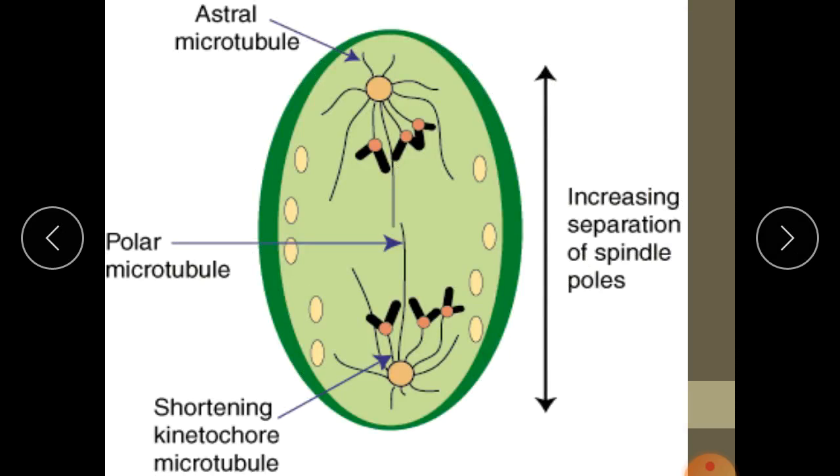Look here. They are pulled towards opposite poles from the central metaphase plate. As they are pulled towards the opposite poles, the spindle fibers attached to the chromosomes are shortening. So this is called the anaphase stage. During this phase, the cell is elongated. Can you see here? The whole cell is elongated, not spherical.